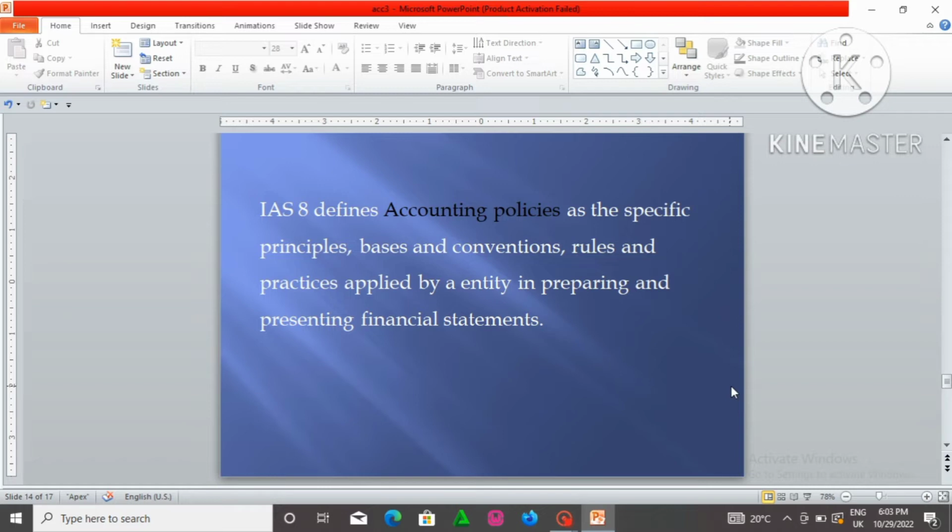However, in this case, the definition may differ from your definition, and this is the definition you're supposed to take. Most of the definitions are actually going to differ, like the definition of an asset, liability, expenses. Here they are more defined and more broad, and these are the definitions you need to present in your exams. So you need to take note of that. You need to be careful. So IAS 8 defines accounting policies as the specific principles, bases and conventions, rules and practices applied by an entity in preparing and presenting financial statements.